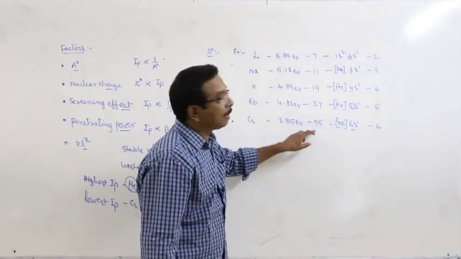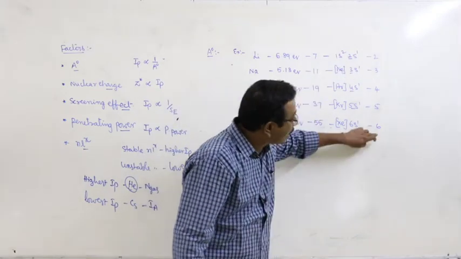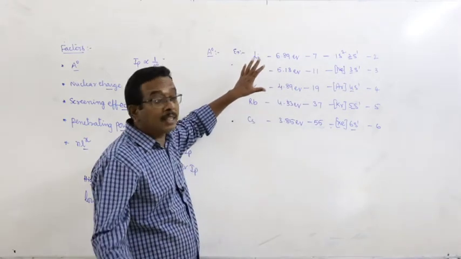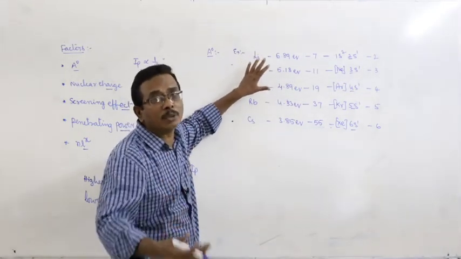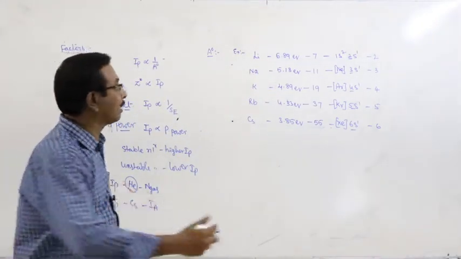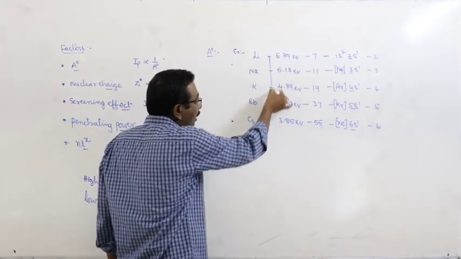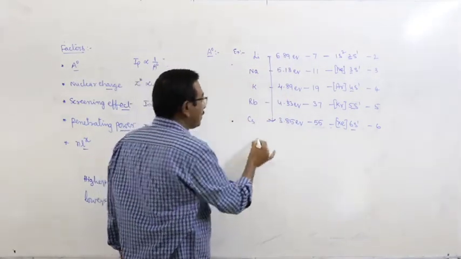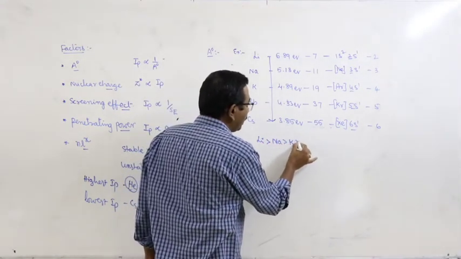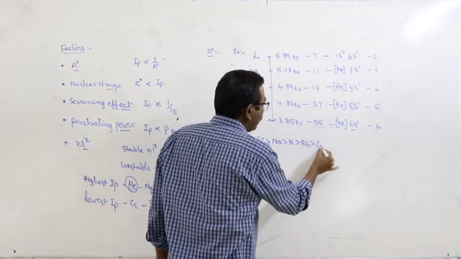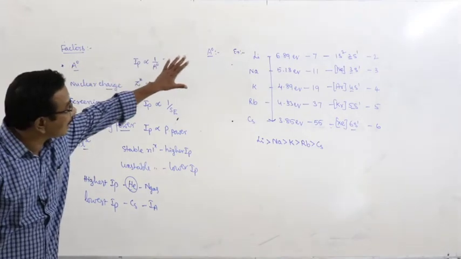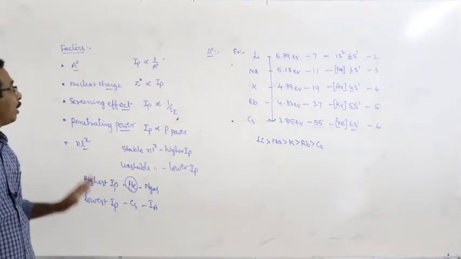With increase of atomic number, the number of outermost orbit increases, therefore atomic radius increases, and as the atomic radius increases, the nuclear attraction on the outermost electron decreases, then automatically a small amount of energy is enough to remove the electron. So, the IP value gradually decreases from lithium, sodium, potassium, rubidium to cesium. This is the relation between the atomic radius and ionization potential.